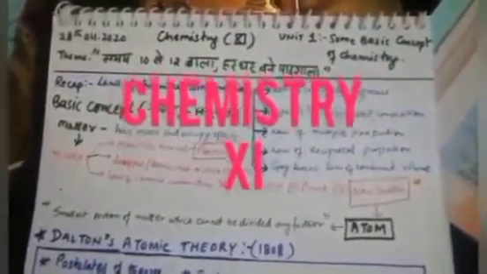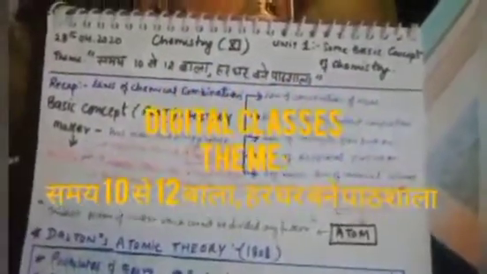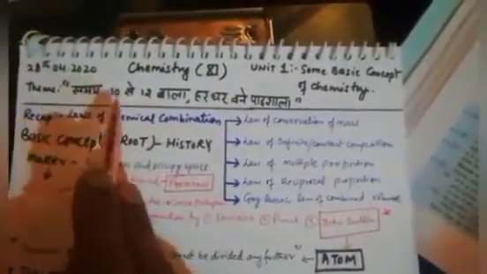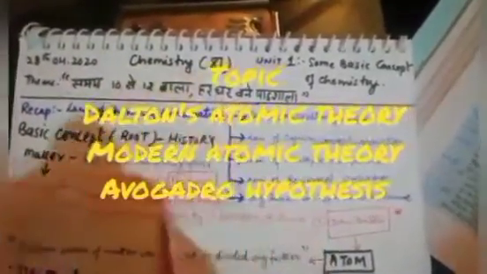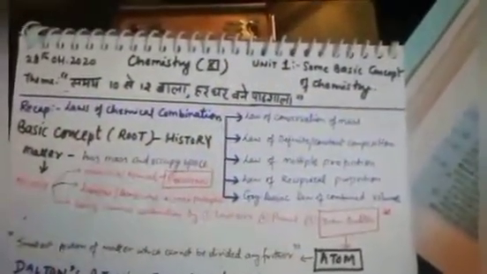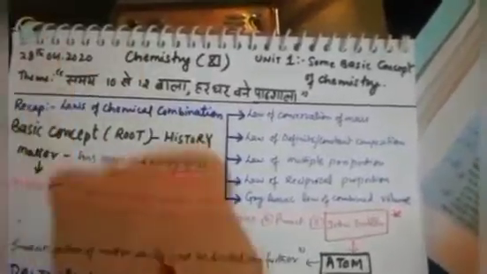This is chemistry class 11, under the theme समय 10 से 12 वाला हर घर बने पाठशाला. So today I am going to teach you all about Dalton's atomic theory. But before starting this topic, let's discuss some previous topics and recapitulate the laws of chemical combination.